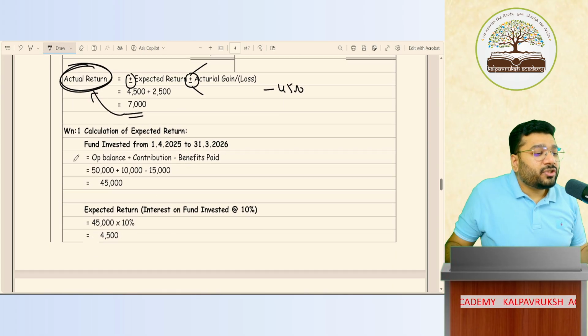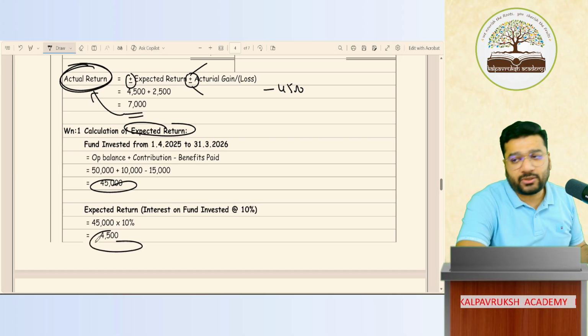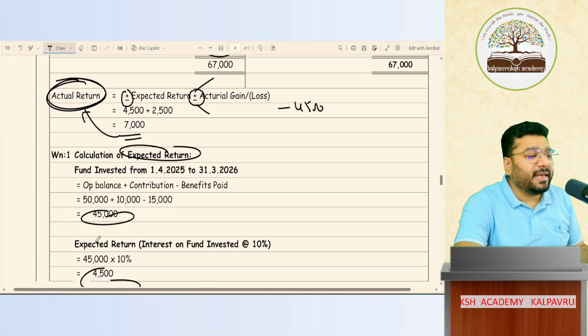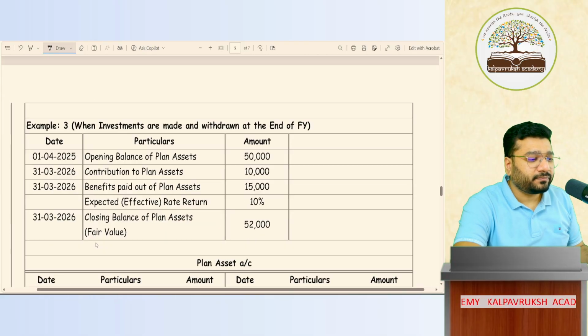In difficulty. So how I calculated my expected return, I showed the calculation here. If this is clear, can I go to the next topic? Example 3. Have you completed the ledger? Over? Clear? No problem? Okay.